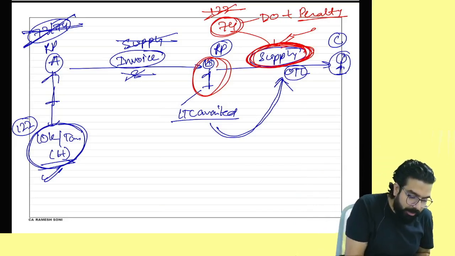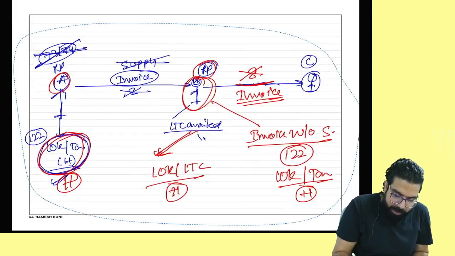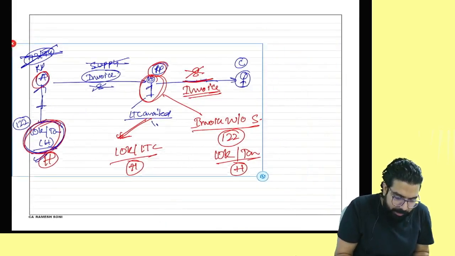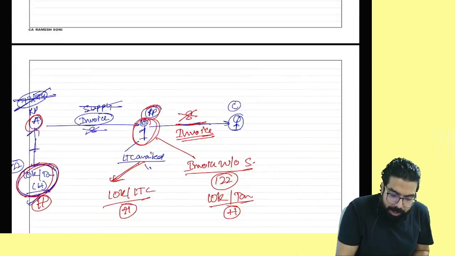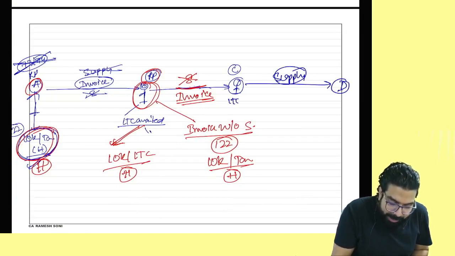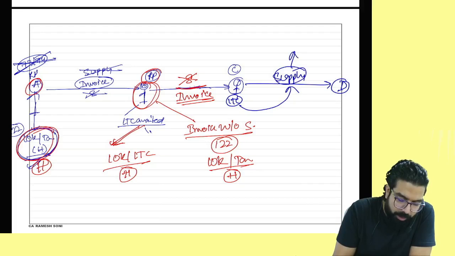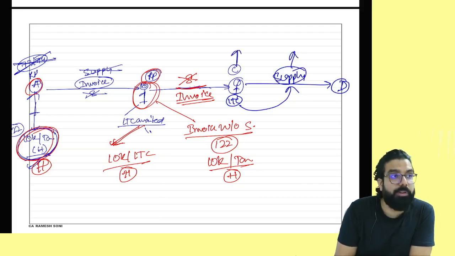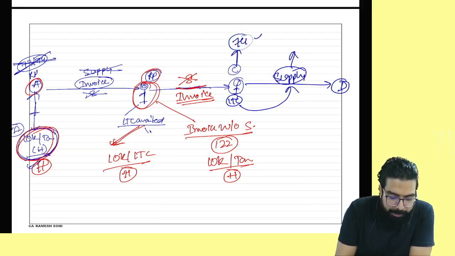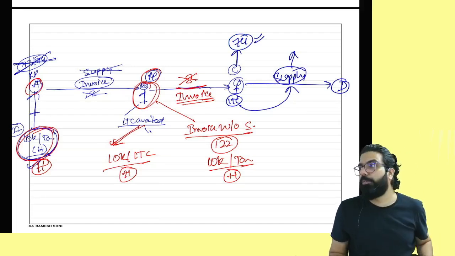Okay, I'll ask you one thing. You tell me. Here, you know what happened? C went ahead and took the ITC. Okay? C went ahead and took the ITC. C went ahead and supplied it to D. And C actually did supply. For actual supply, the ITC which was taken was utilized. My question over here, which provision will be applicable? 74. And penalty will be charged under section number 74. Is my point clear to all?